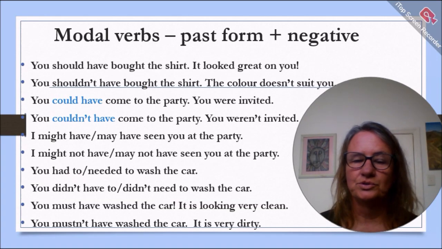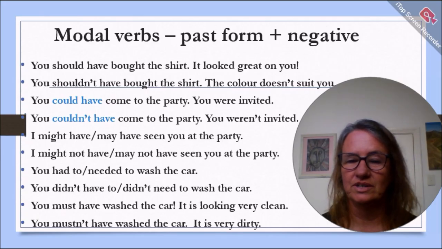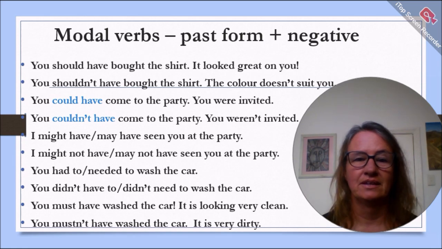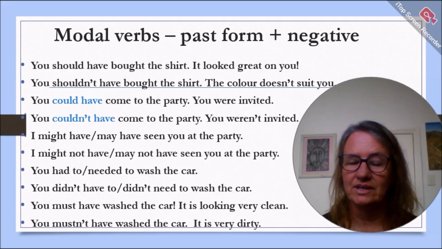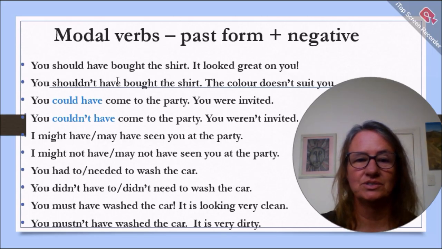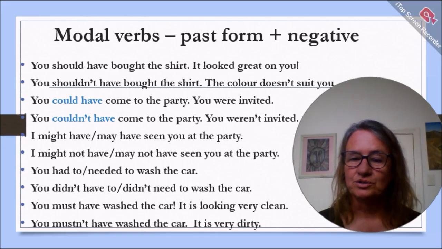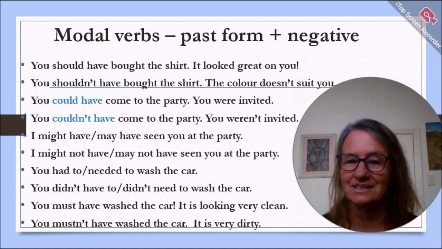Let's move on to some examples with the past form of the modal verbs. I know this is more unusual, but it is very common for native English speakers to use the past form. It's a very useful structure. With the past form, generally we add have, and that makes it past. So you should have bought the shirt. It looked great on you. So note how we change it also to the past. The way we're using this past form of modal verbs, it's to offer advice or a recommendation of something that you should have done in the past. Something that was supposed to happen in the past, but didn't.